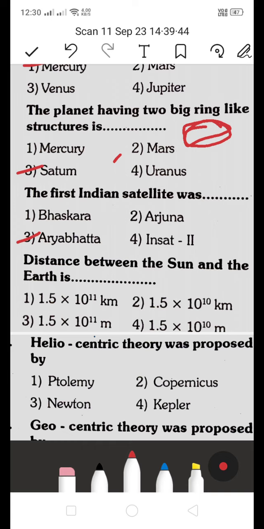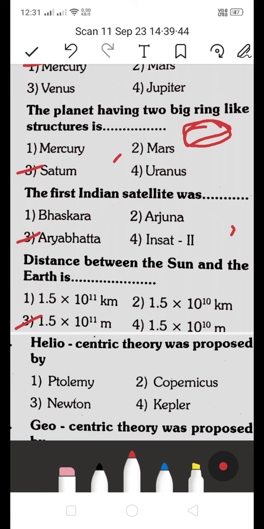Distance between the sun and the earth: is it 1.5 into 10 to the power of 11 kilometers, or 1.5 into 10 to the power of 10 kilometers, or 1.5 into 10 to the power of 11 meters, or 1.5 into 10 to the power of 10 meters? Which is the right answer? The answer is 3, 1.5 into 10 to the power of 11 meters. This is the right answer.